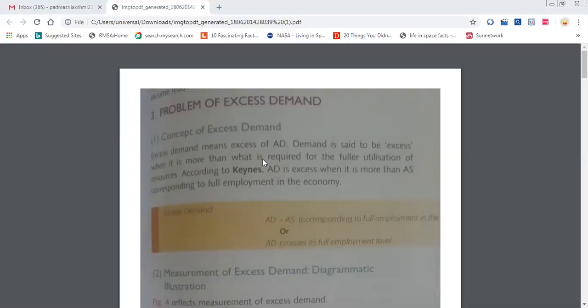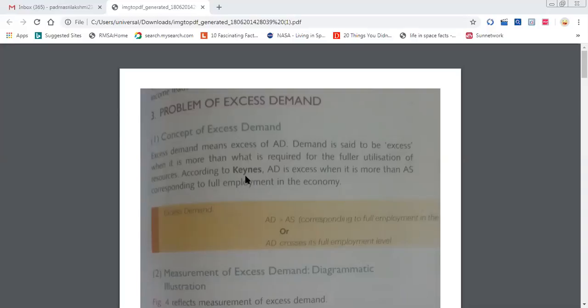In deficient demand we said there will be reduction. Here, just the opposite: increase in consumers' demand, increase in investors' demand, increase in government's demand, increase in export. But import, just the opposite: reduction in import. And one more extra we have discussed. Do you remember? Tax, income tax. Tax will be decreasing. So when the first components are increasing, the last two components will decrease. That's just the opposite.